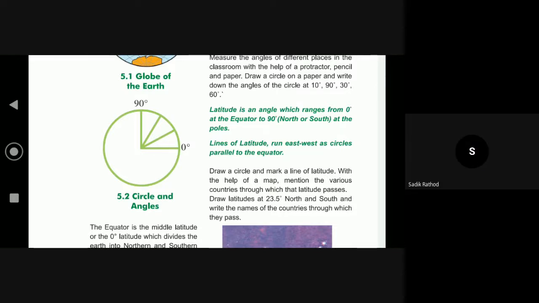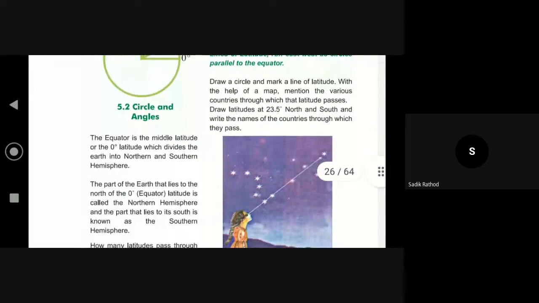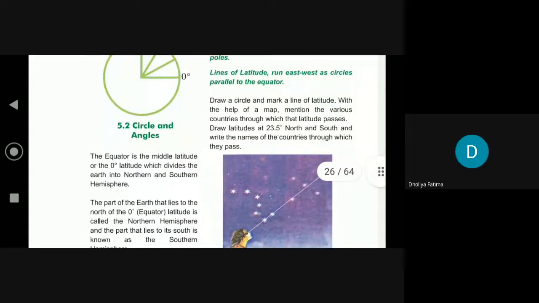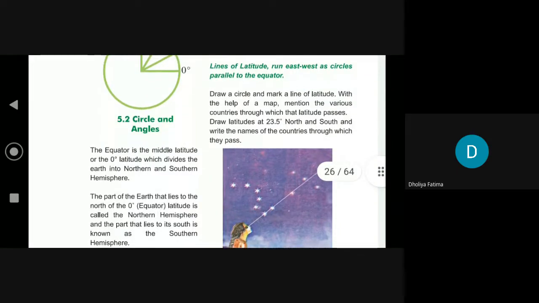So lines of latitude run east-west as circles parallel to the equator. How do they run, beta? East to west, as they are circles parallel to the equator. What are they? They are parallel lines. I explained this in the presentation also. Remember now? Yes, ma'am. So the latitudes are also known as parallels. Why? Because they run parallel to the equator. Is it clear? Yes, ma'am.